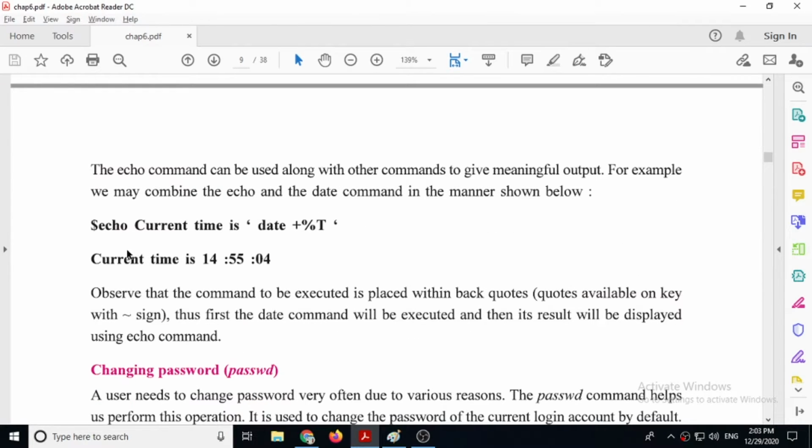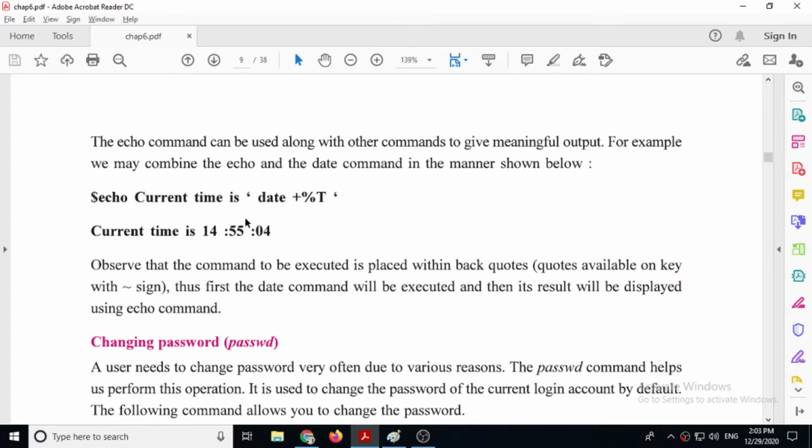Same way, if you want to print a sentence, then echo "current time is", but remember, you are not to use a single quote. This is a single quote actually. There is a mistake in the book. Here you have to give the backtick sign, which is available on the keyboard below the escape key. So it will display the time: the current time is, then the time.